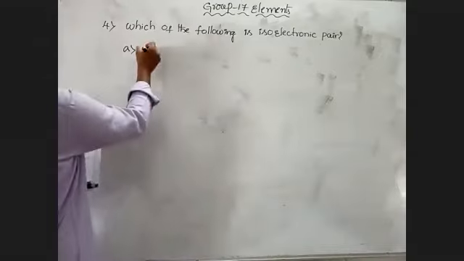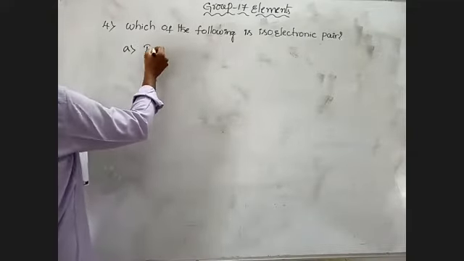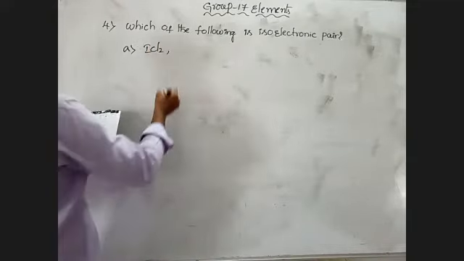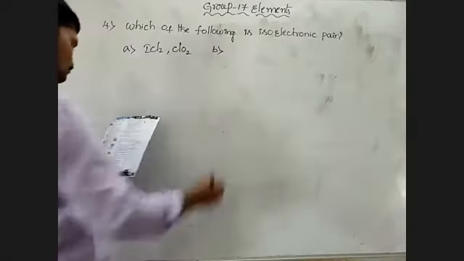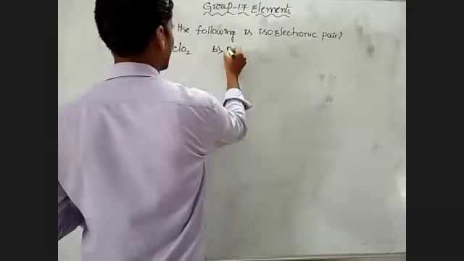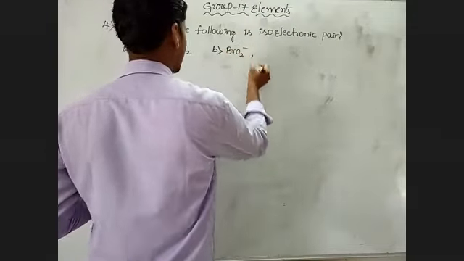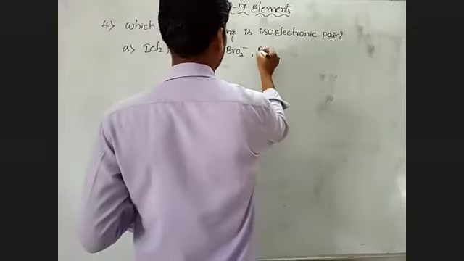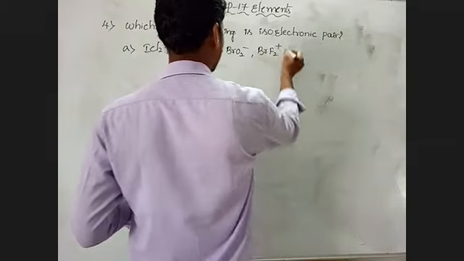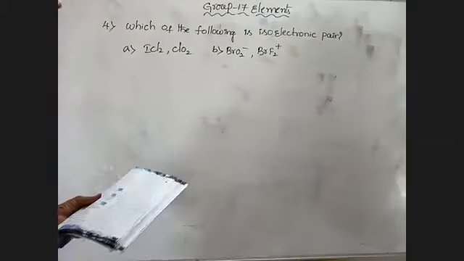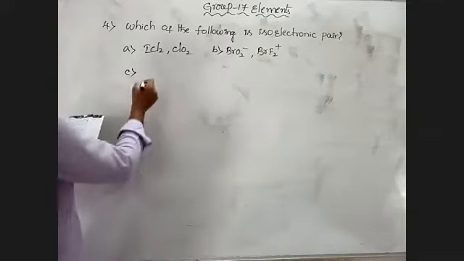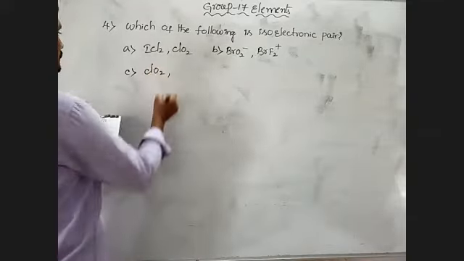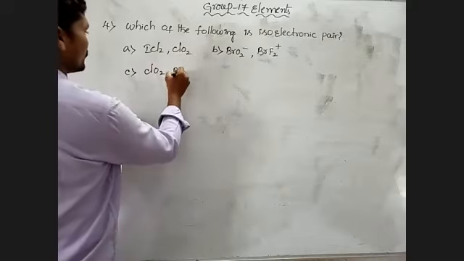Option A: ICl2 and ClO2. Next B: BrO2 minus and BrF2 plus. Next C: ClO2 and BrF.